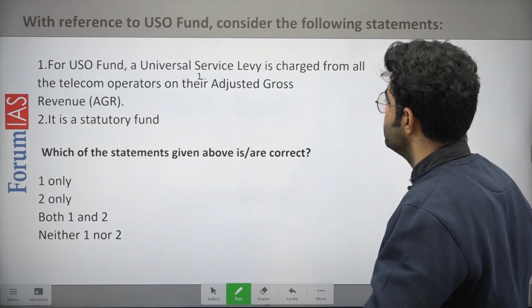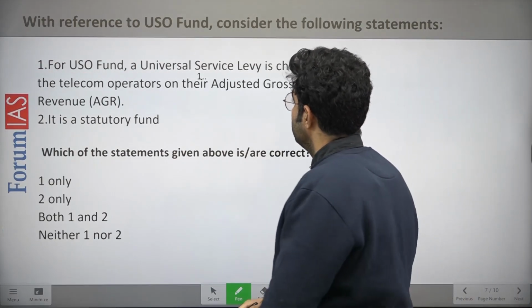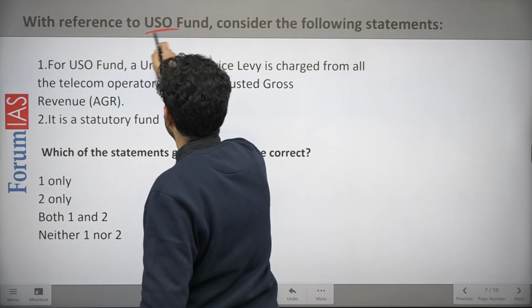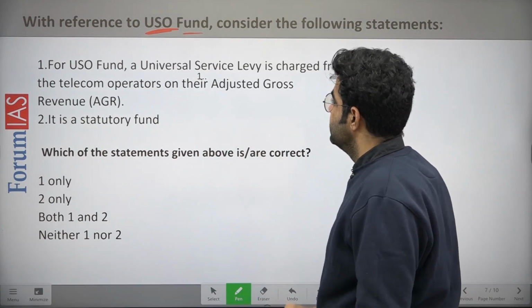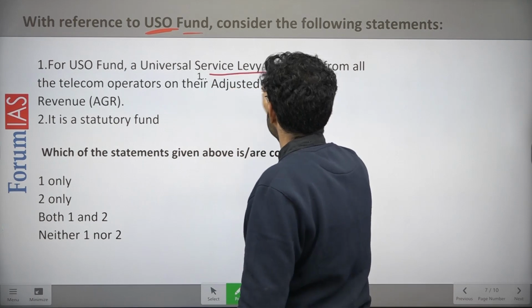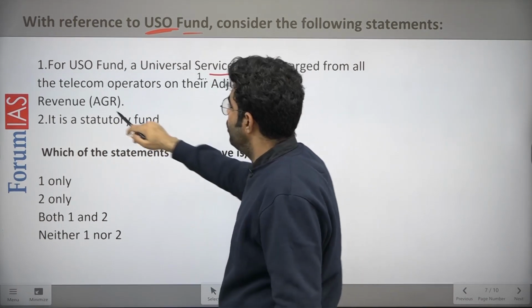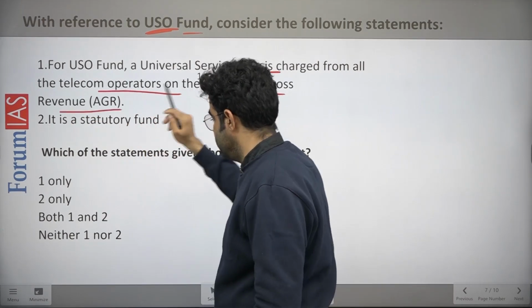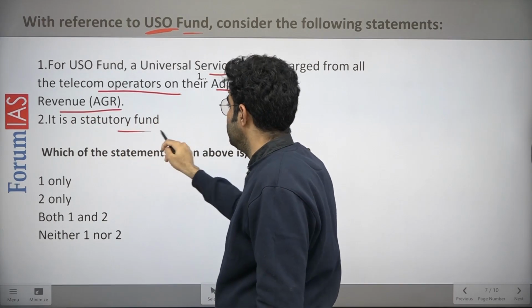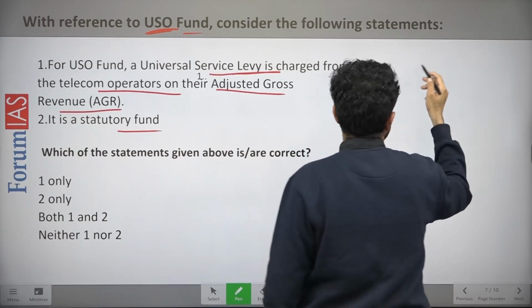Okay, coming to the next question: with reference to Universal Service Obligation Fund, consider the following statements. The first says USO Fund, a universal service levy, is charged from all the telecom operators on their adjusted gross revenue. The second says it is a statutory fund. This is true.